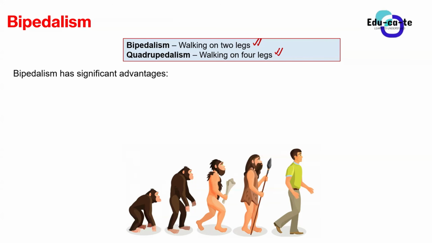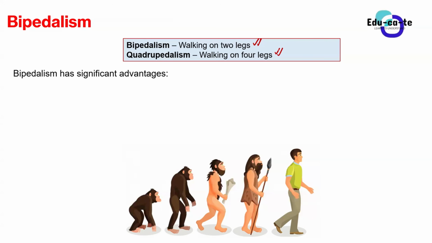So us as humans, we're an example of organisms that have this bipedalism, the ability to walk on two legs. Now, what are the significant advantages, or what actually makes bipedalism an advantage? Because we as humans claim to have a greater advantage over those other animals that walk on four legs, such as the African apes.